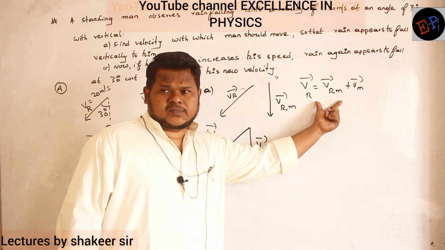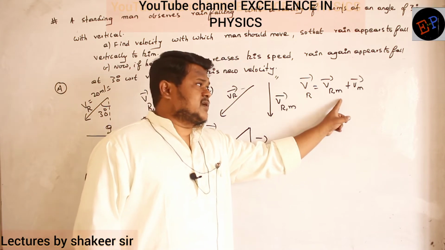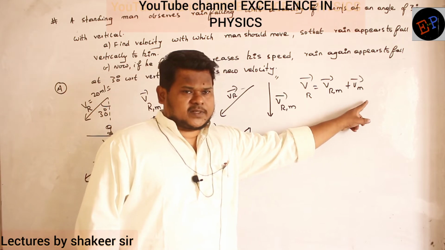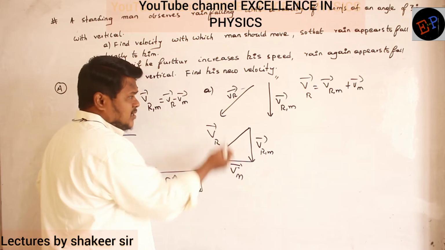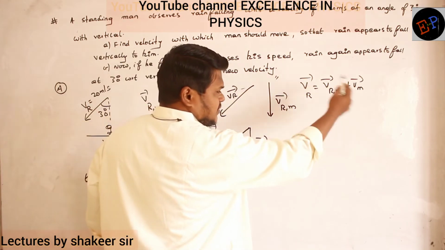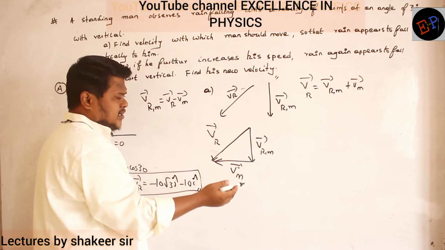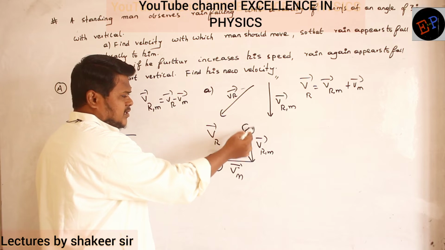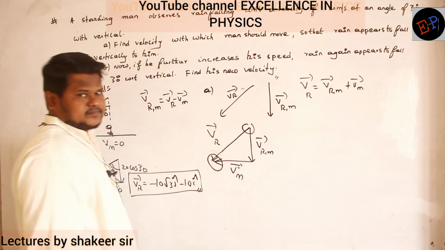No? The velocity of the rain is the resultant of what? Velocity of rain with respect to man plus velocity of man. Okay. So the velocity of the rain with respect to man is falling downwards, no? And the velocity of rain we know already. And who is the resultant of these three? The velocity of the rain is the resultant. The resultant should be head to head and tail to tail. So it is possible only when the velocity of man is in this direction.